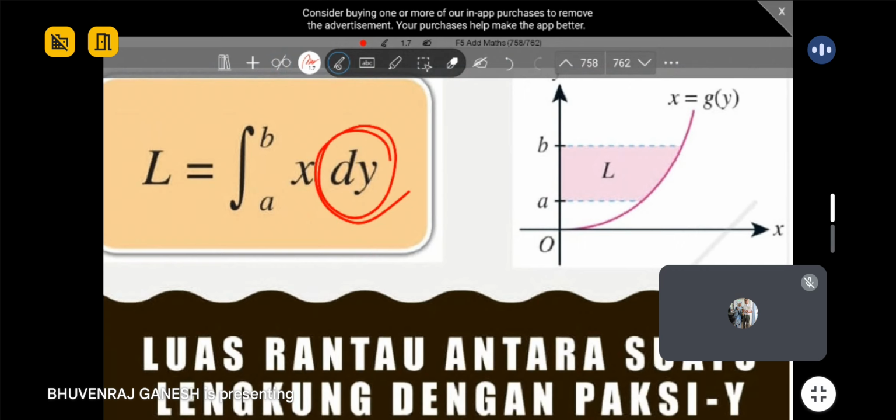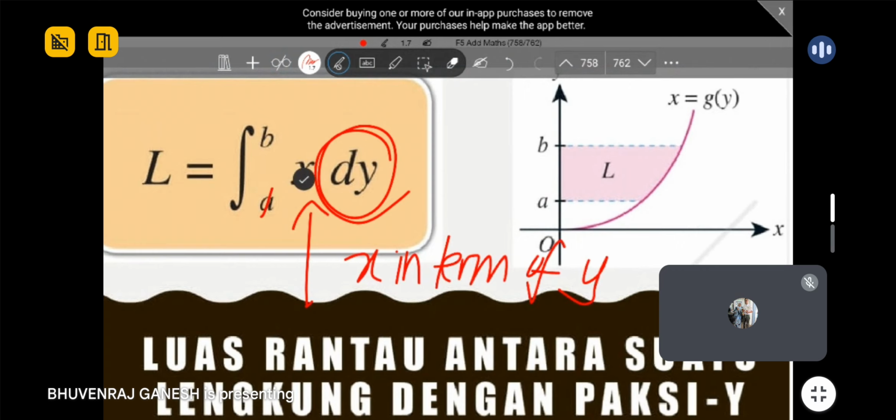Okay, once it's dy, the equation here is x in term of y. Always remember this, opposite. If you integrate towards y-axis, equation that you substitute must be x in term of y. If you integrate towards x, equation you substitute is y in terms of x. So you need to rearrange the equation sometimes.